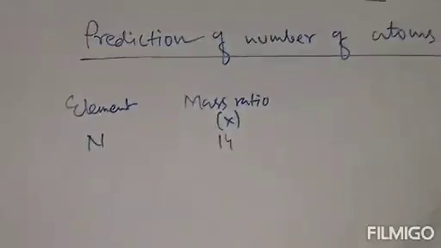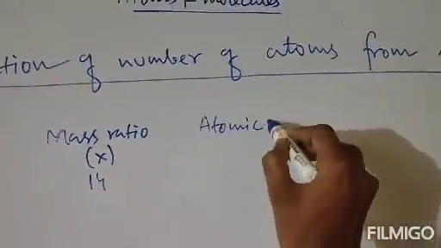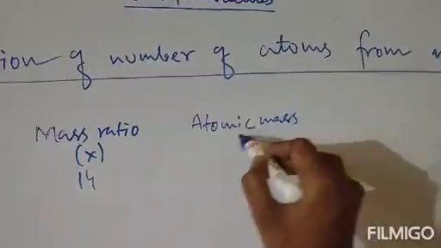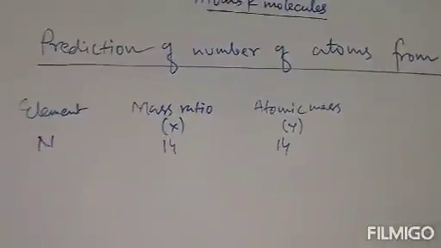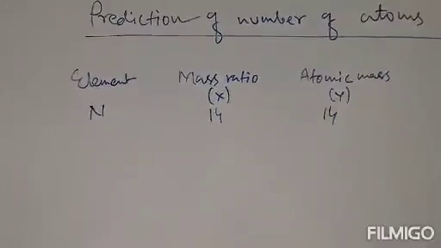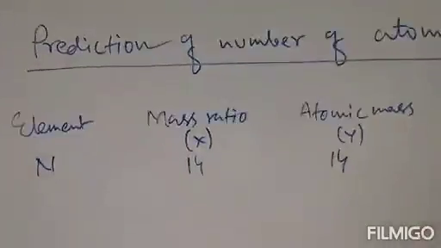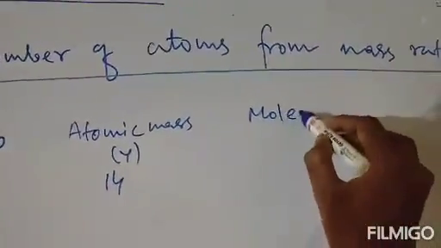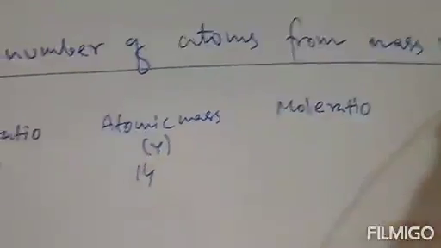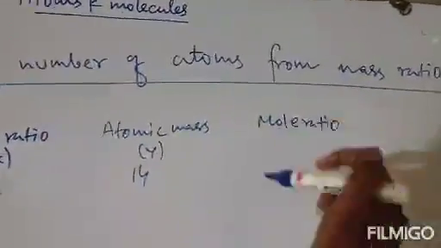Its atomic mass, represented by Y, is also 14. So what is the ratio? The ratio will be 14 by 14, which is 1. That ratio will be termed the mole ratio. What is the mole ratio? X by Y, that is mass ratio divided by atomic mass, is the mole ratio.